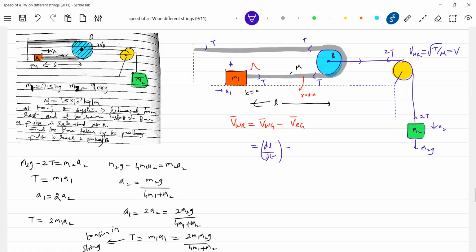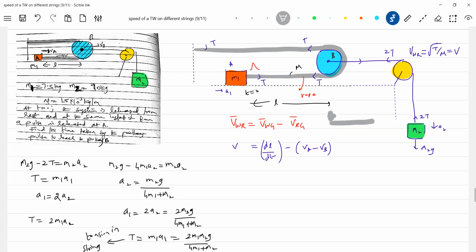Now, what is the velocity of the rope with respect to ground? That should be VA minus VB. This end of the rope is moving with a speed VA. What about this end? It is moving with a speed VB. Am I right? This is very important. Are you getting confused?